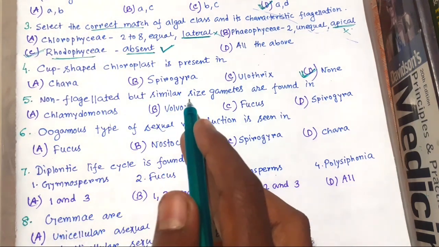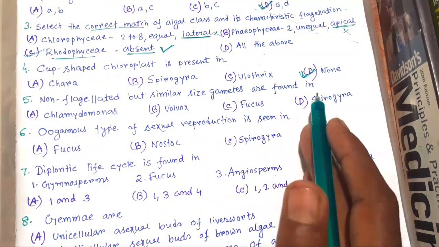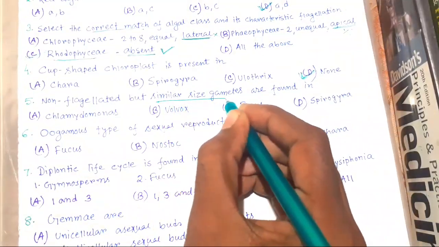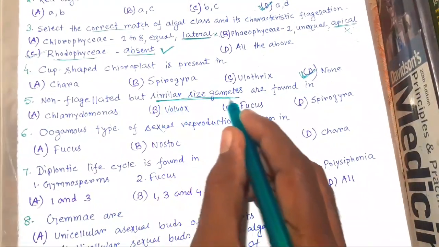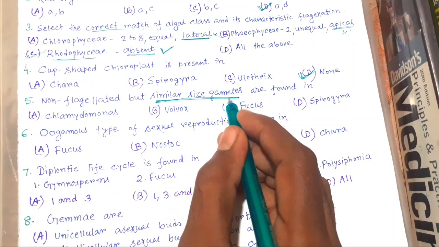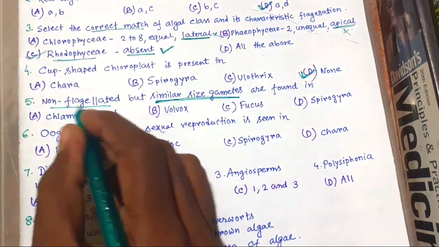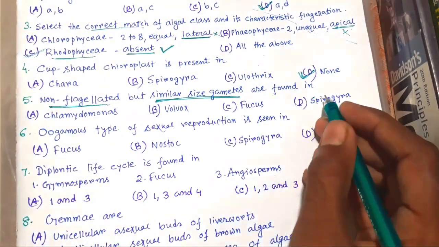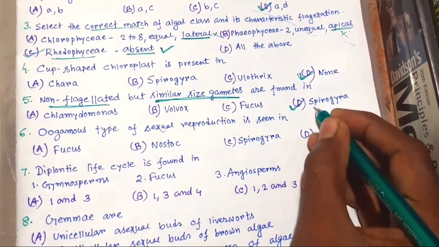Non-flagellated but similar size gametes are found. Similar size gametes means isogamous type of sexual reproduction, but there is no flagella. The right choice is Spirogyra.